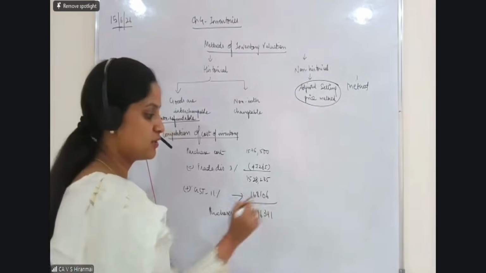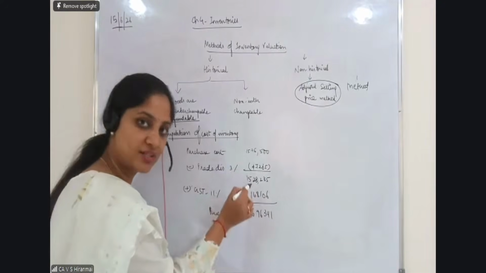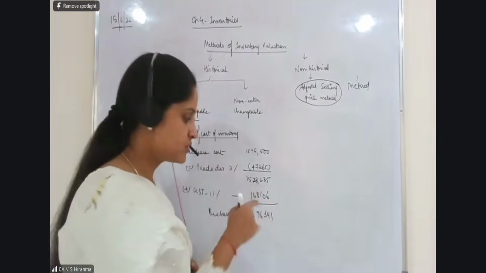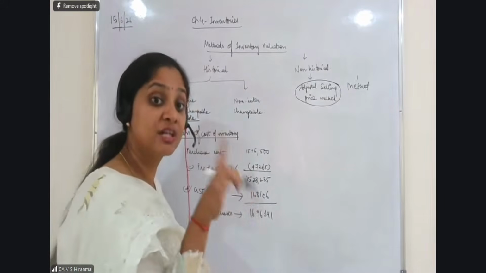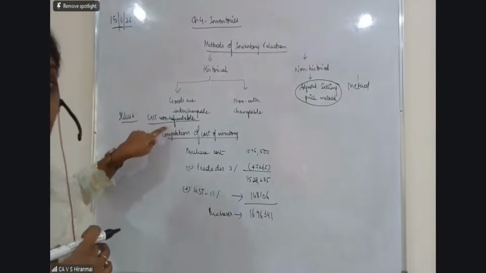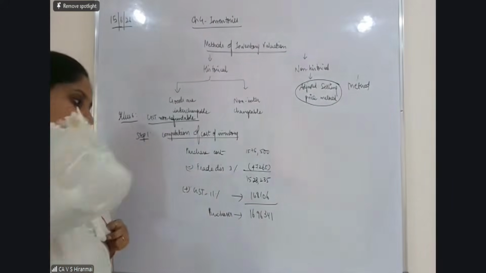इसको we should not include it because this is the net value after the trade discount. इसमें GST is not included. Okay, so you need not do this step if the question was GST was refundable. अभी इस question पे GST है non-refundable, so I am adding it with the cost.